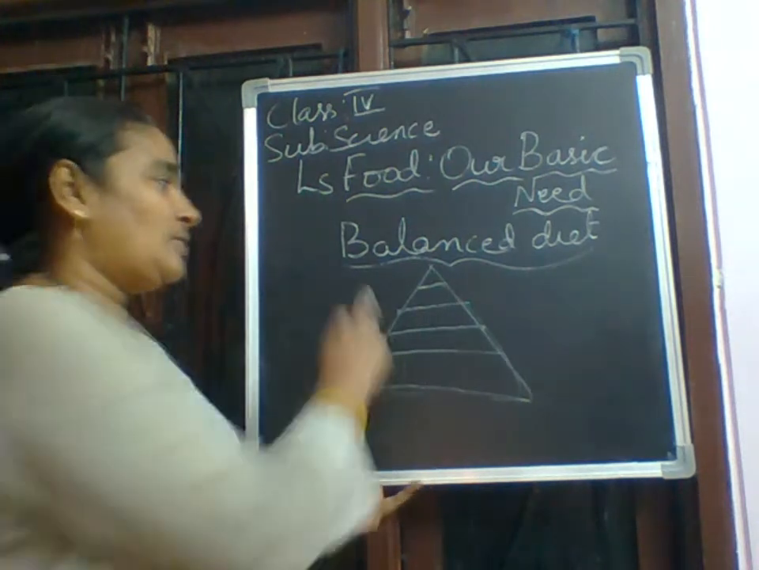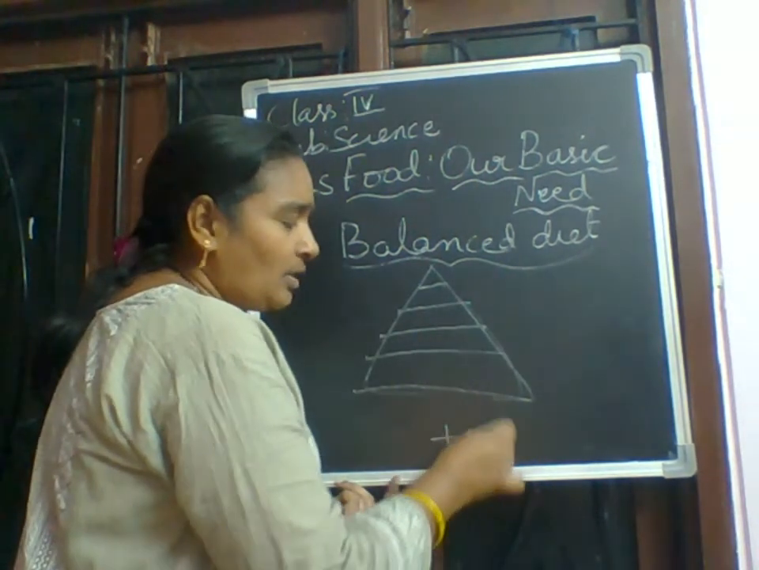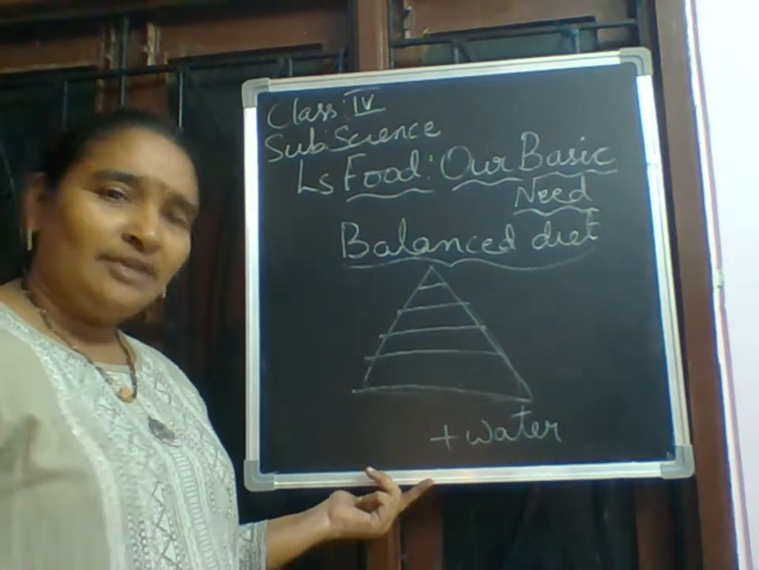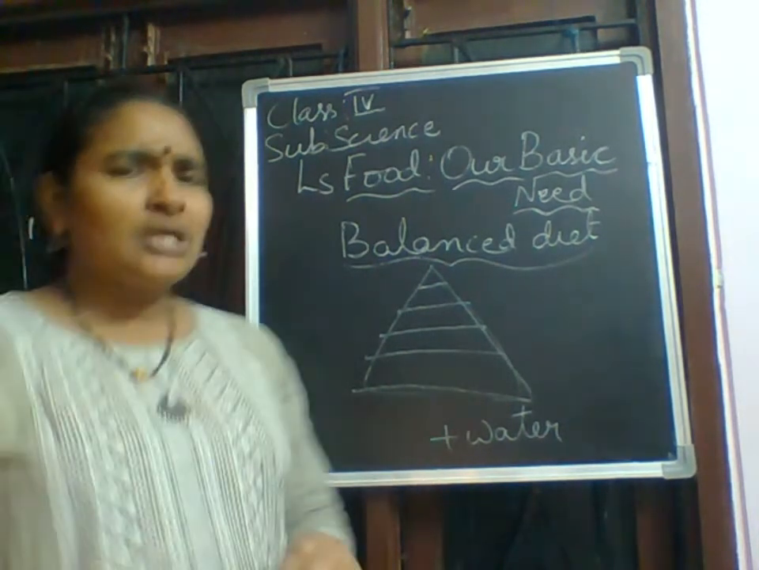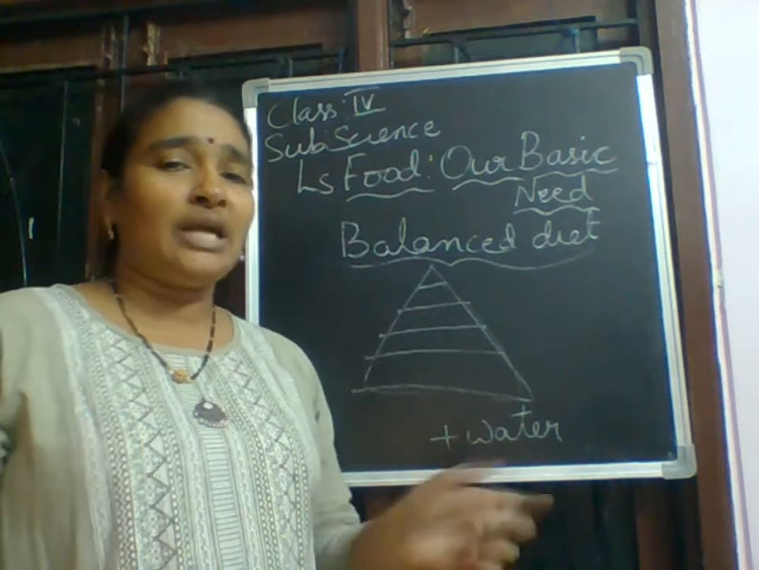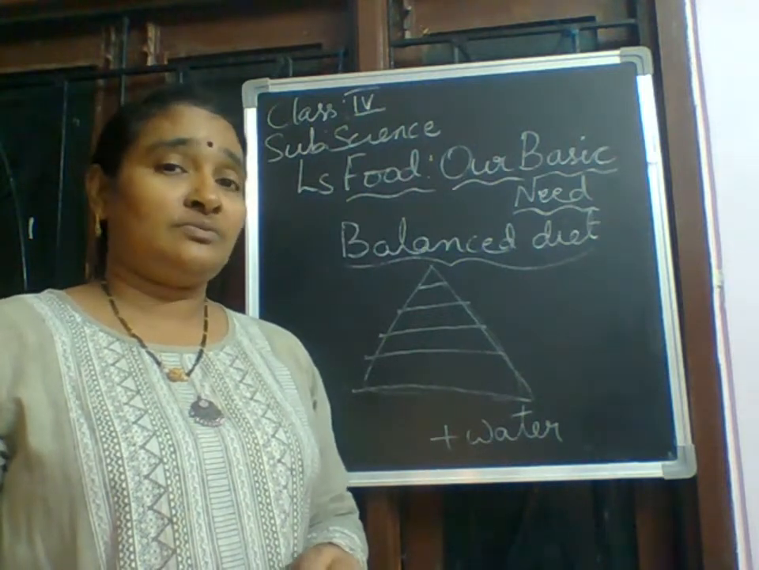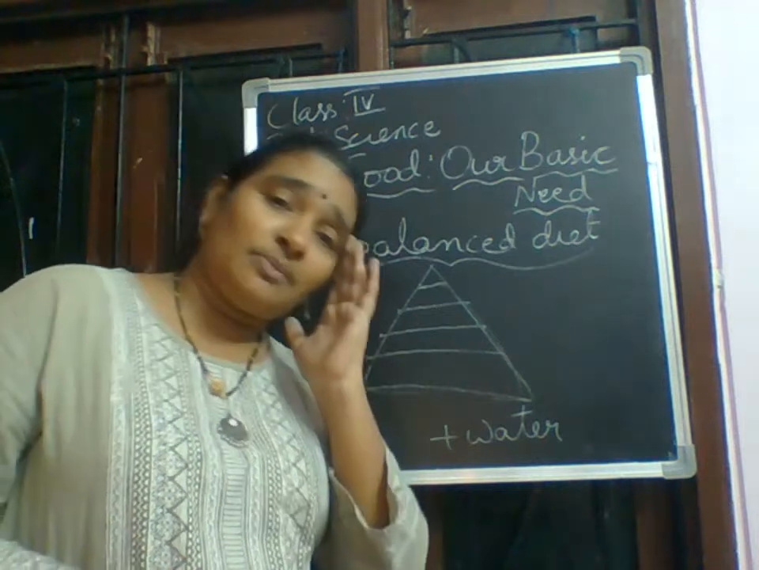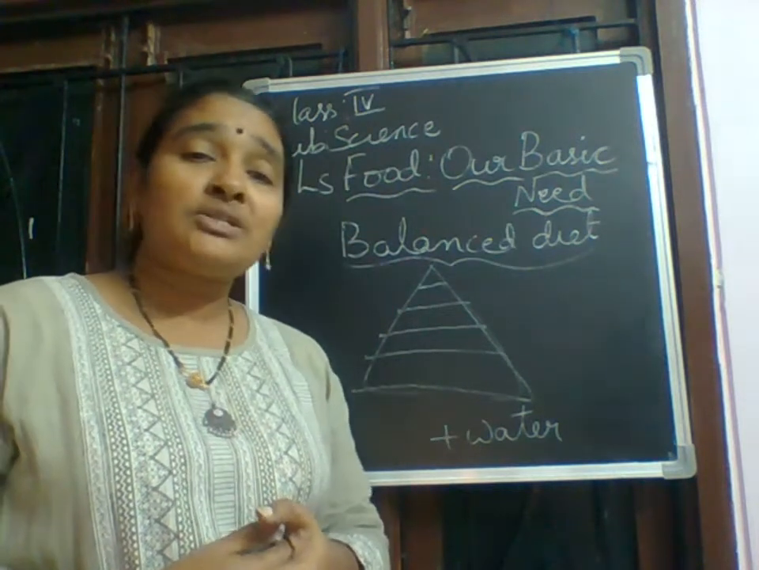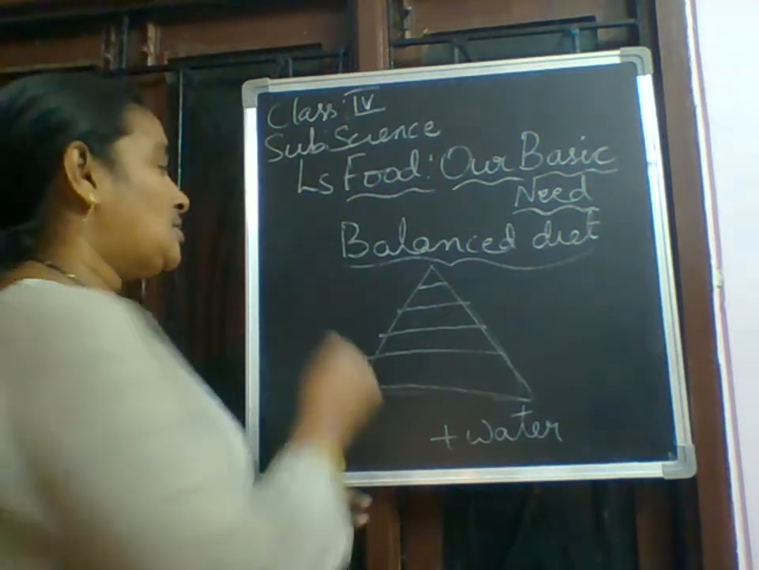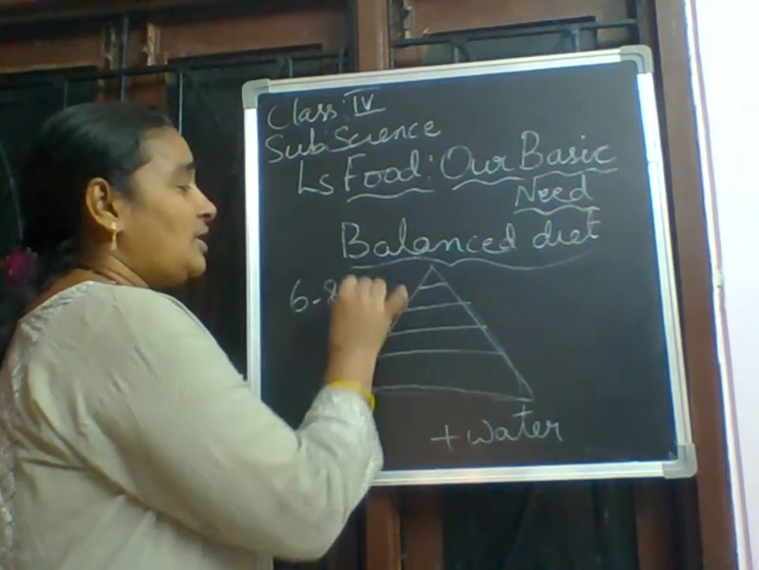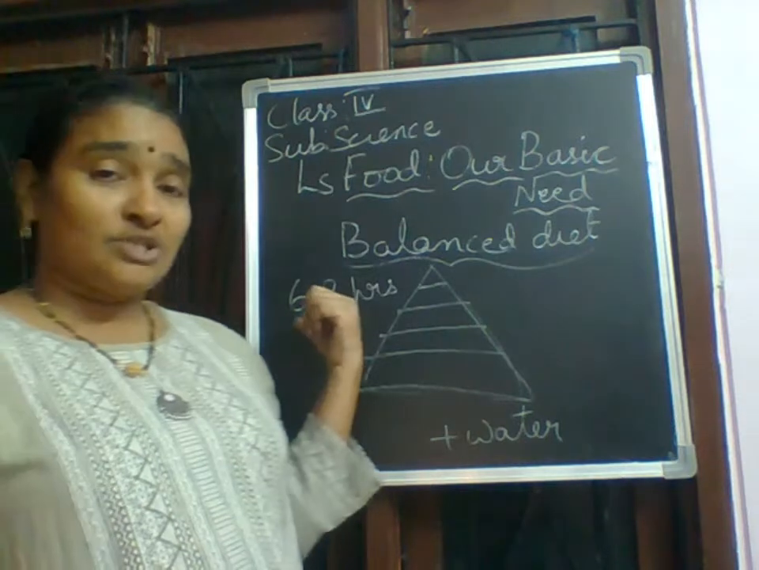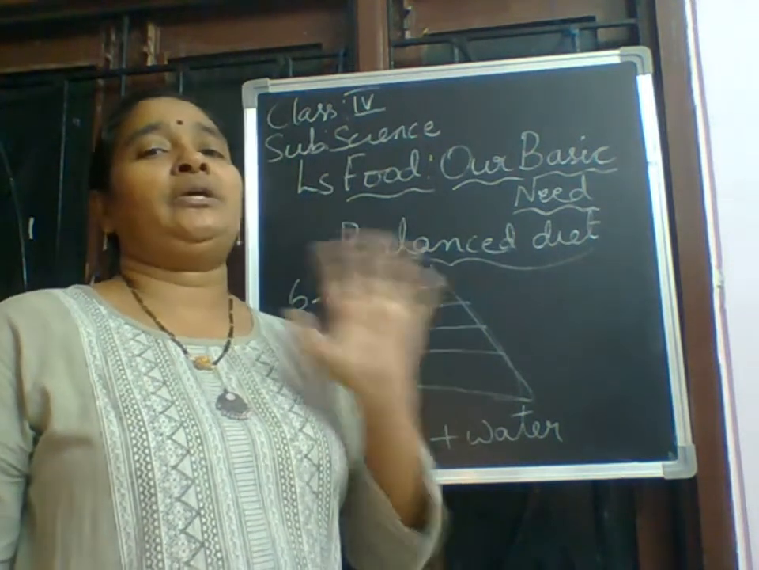Along with the balanced diet, you have to include 8 to 10 glasses of water. Then you will be fit and fine. So only eating is not enough. Along with that, you have to exercise also, and you have to take the proper rest. So how much rest do you have to take? At least 6 to 8 hours of sleep is necessary. If you sleep for 6 to 8 hours, then you will be healthy.